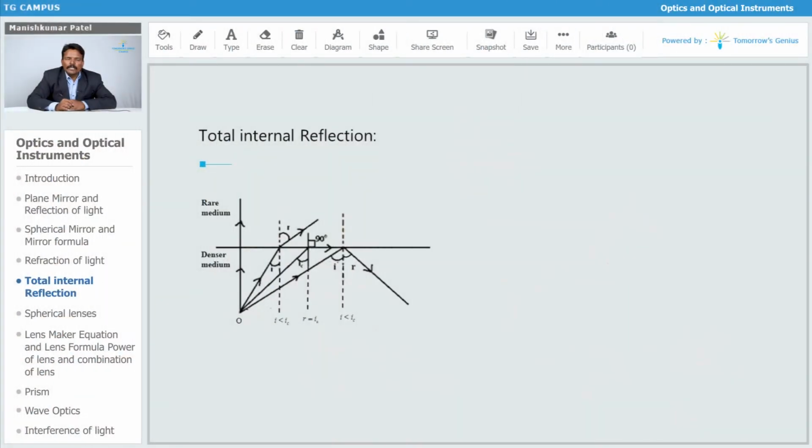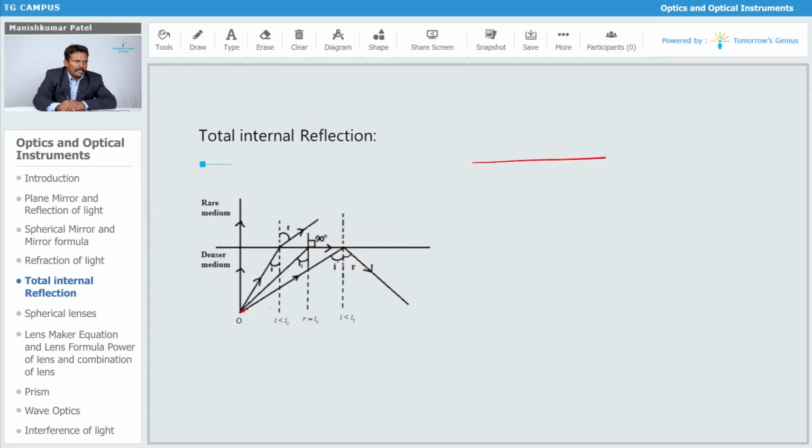So the next topic is total internal reflection. What happens exactly in total internal reflection? What are the important conditions in total internal reflection? Obviously the first thing you can see over here, this is O, which is the source of your light, which is going to emit the light. So these are the different cases which we have considered.